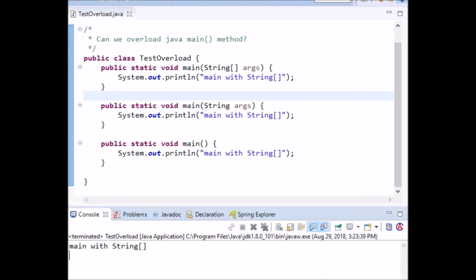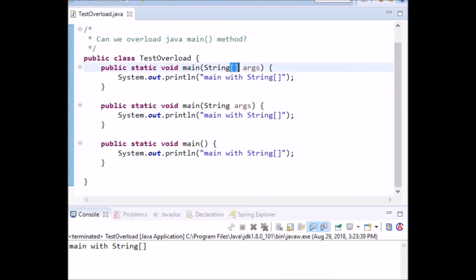Let's see which main method the JVM calls. The JVM calls only the main with a string array. One thing you should remember is that the JVM calls the main method which receives a string array as an argument only. Here, the string is an array, and this array holds the arguments.